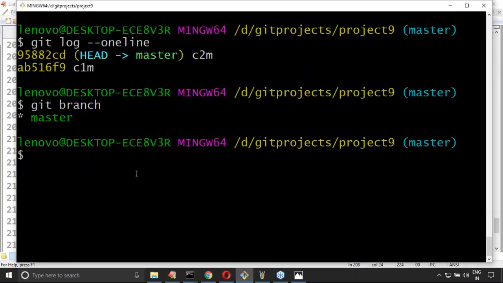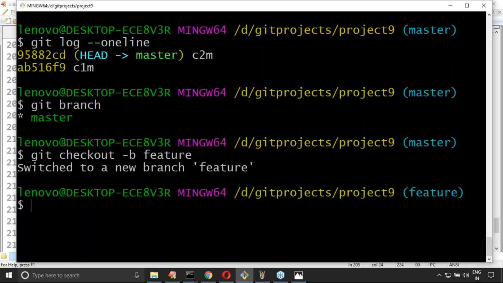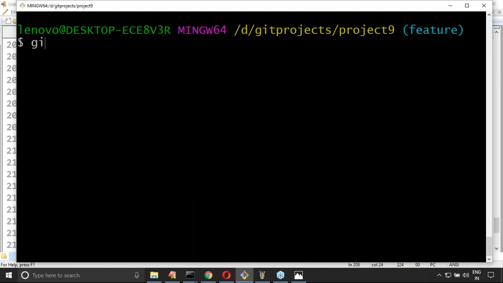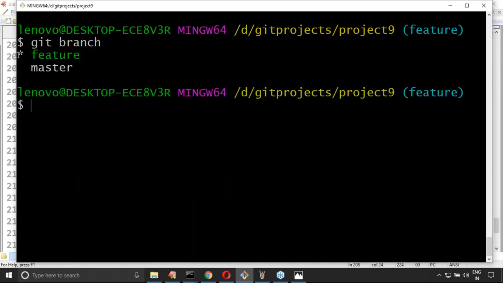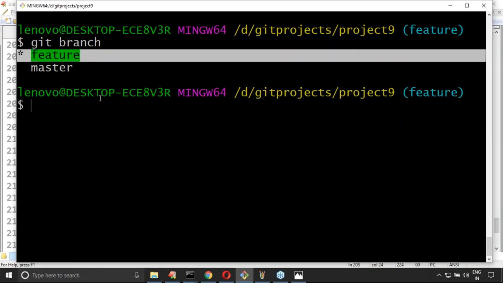Let me run this one. Observe carefully, right? The name of the child branch is feature. Switched to a new branch feature. Now observe git branch. How many branches are there? Two branches are there, but currently we are in the feature branch. In which branch are we currently? The feature branch. The name itself indicates it, right?